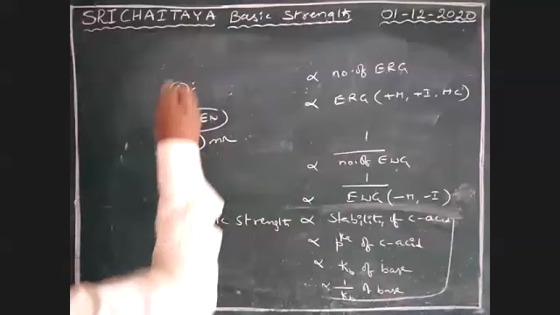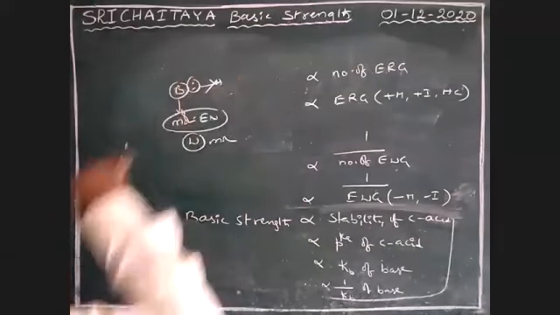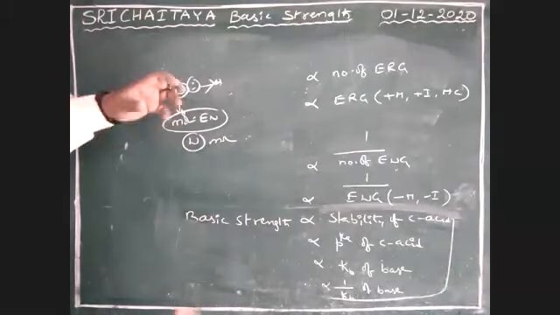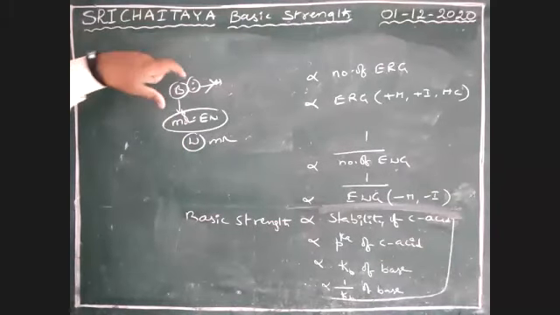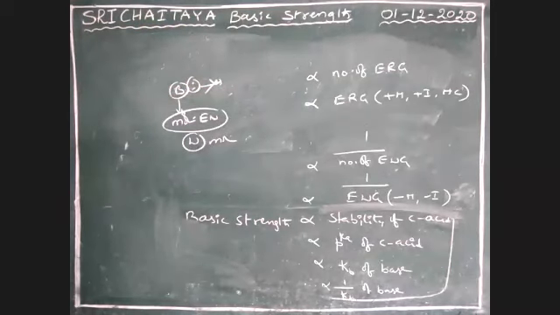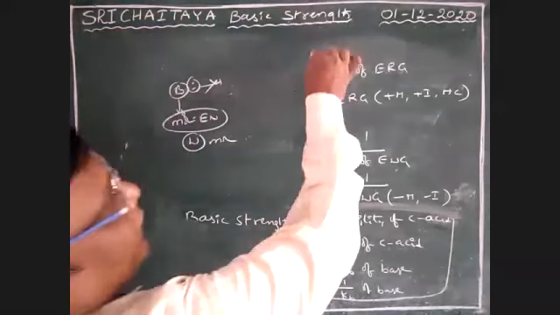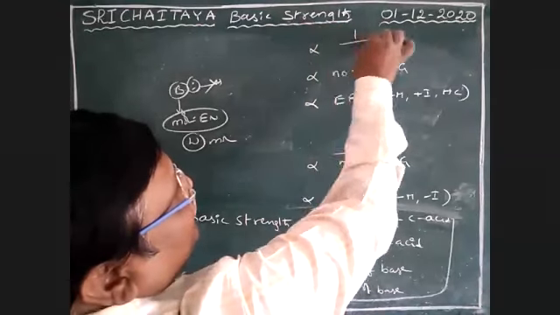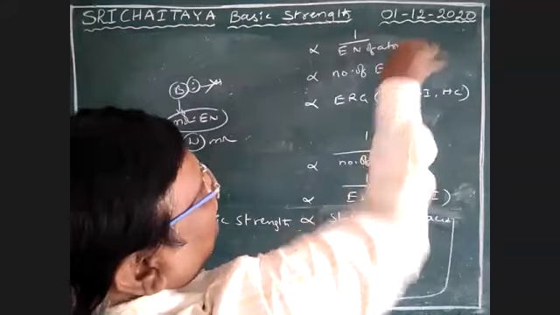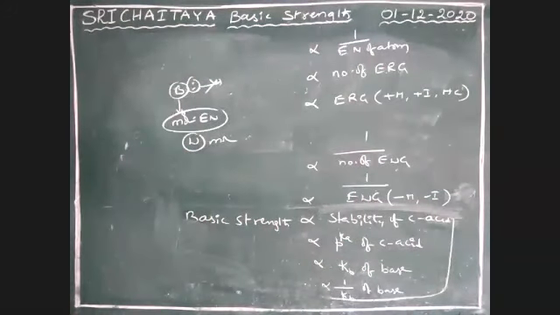This lone pair does not quickly come out, because it is more electronegative, so it is strongly attracted to that electron pair. Therefore, it is less basic. Therefore, basic nature is also inversely proportional to electronegativity of the atom.